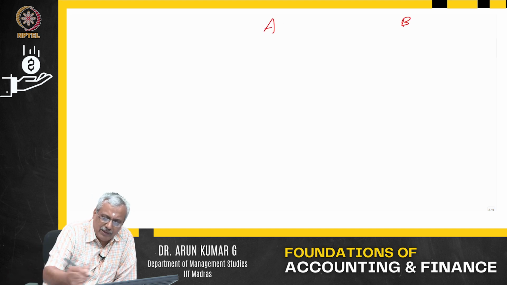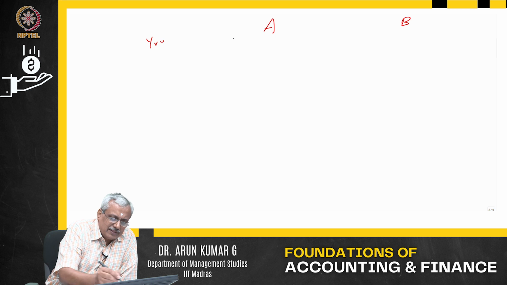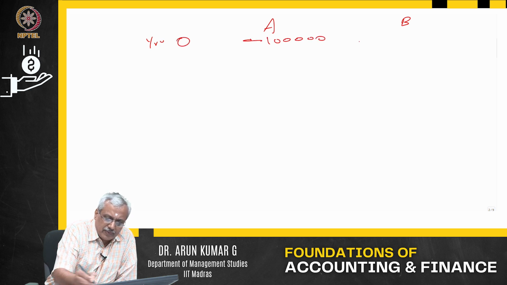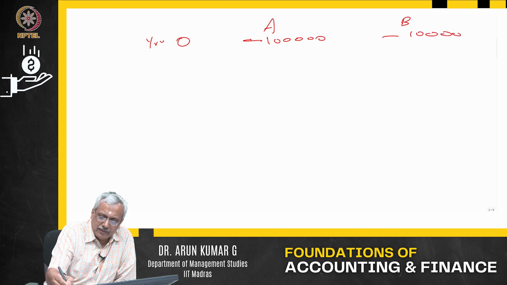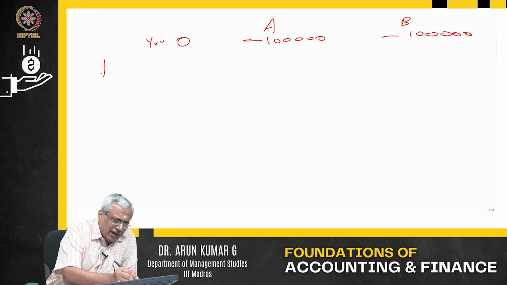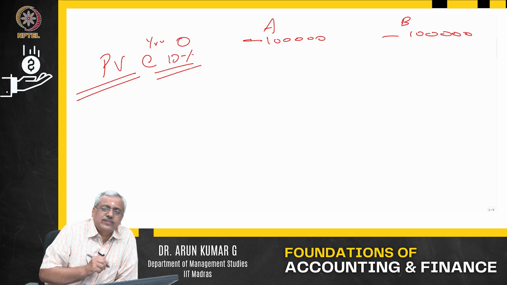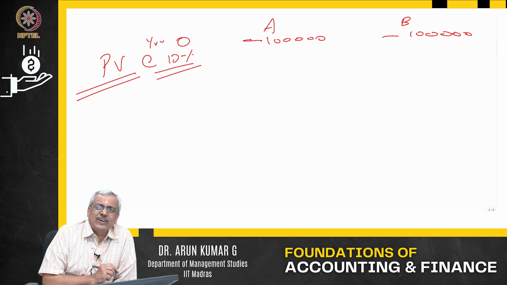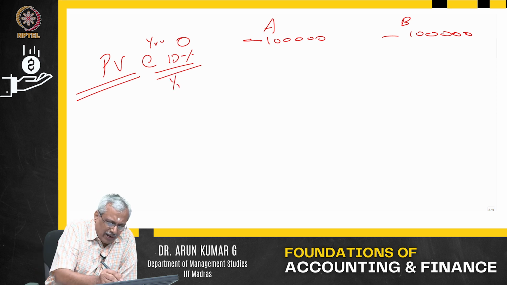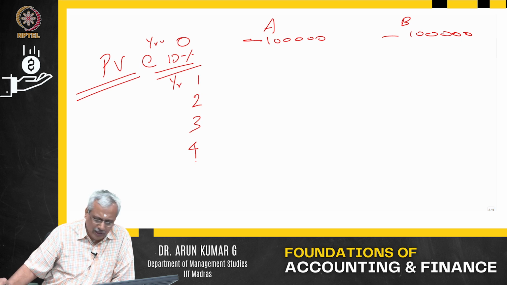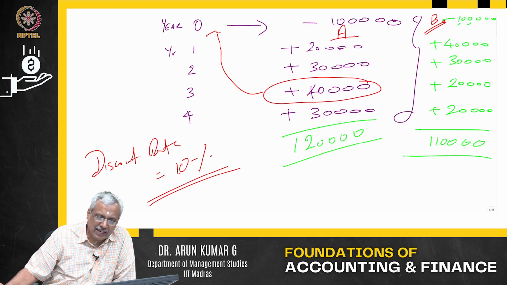Project A, project B. My year 0 is minus 1 lakh and minus 1 lakh. Now I am going to look at the PV, the present value at 10%, for both the projects. So in year 1, year 2, year 3 and year 4, the present values of it. What is the year 1 cash flow for project A? 20,000.